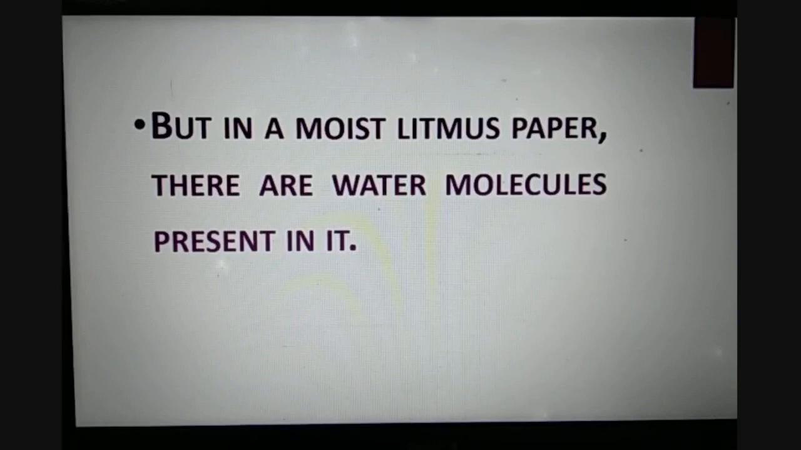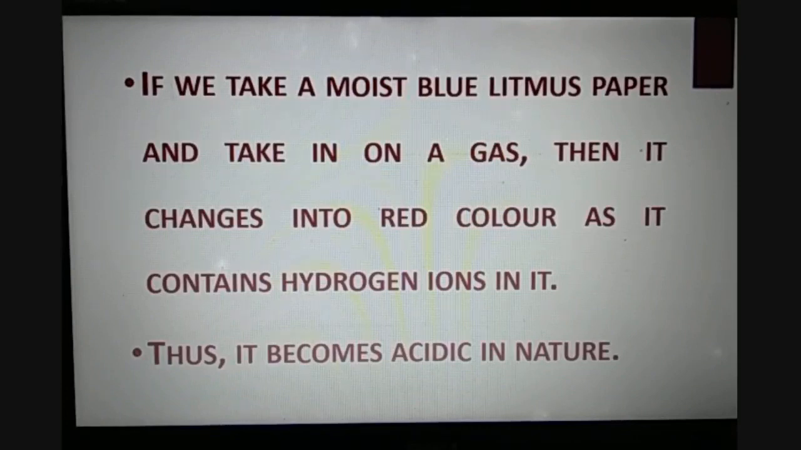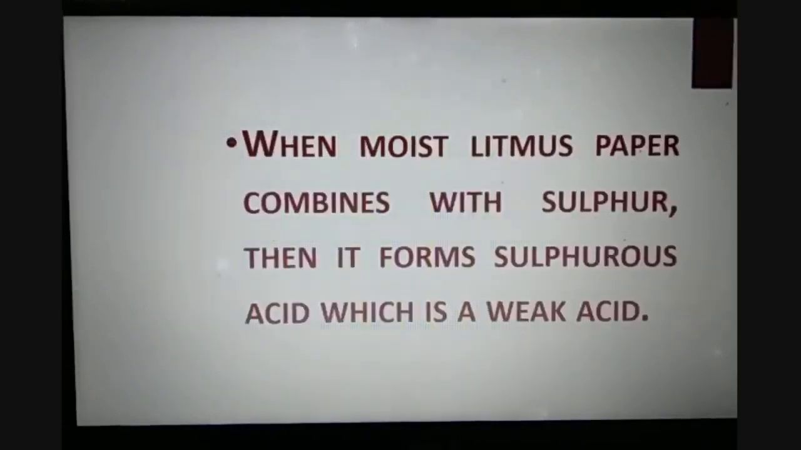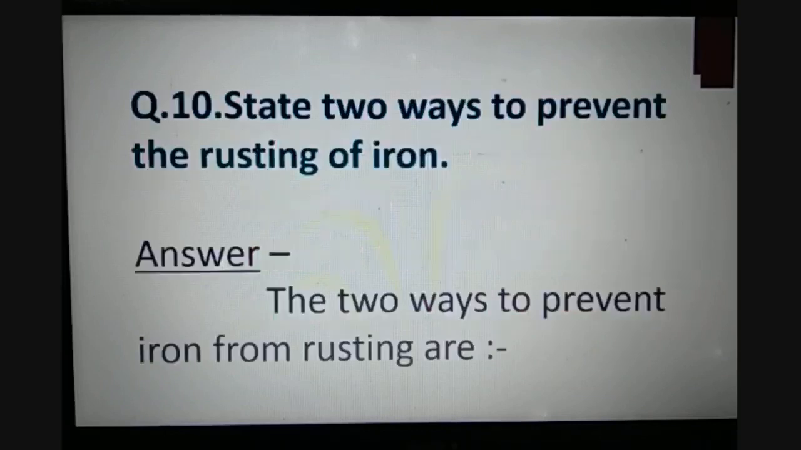But in moist litmus paper, water molecules are present, and hence it can change color or show its acidic behavior. If we take a moist blue litmus paper and hold it in the gas, it changes into red color, as it contains hydrogen ions, and hence it becomes acidic in nature. When moist litmus paper meets sulfur dioxide, it forms sulfurous acid, which is a weak acid.